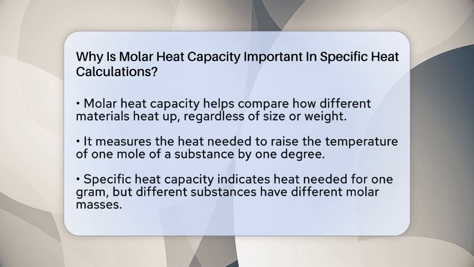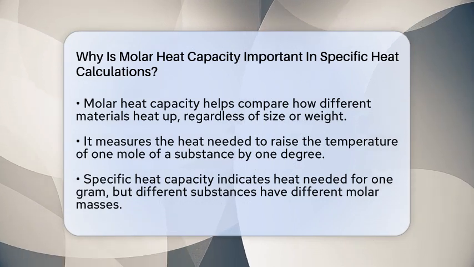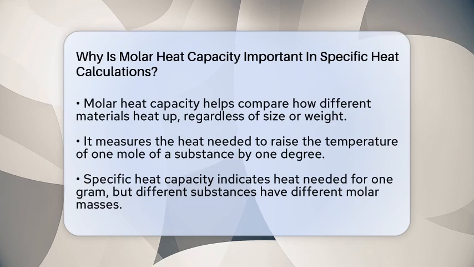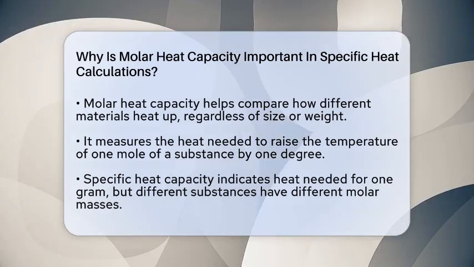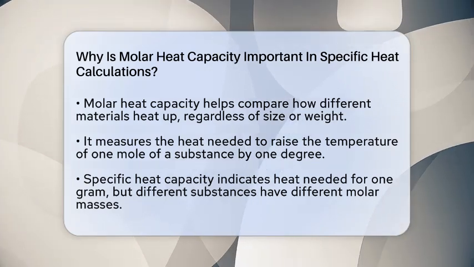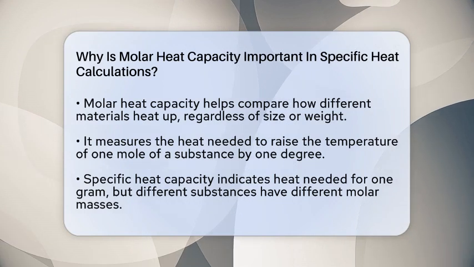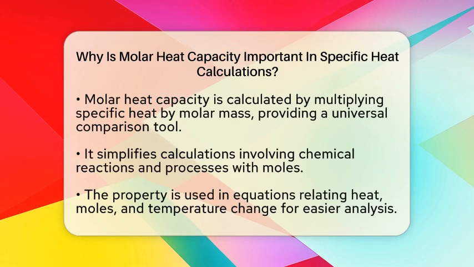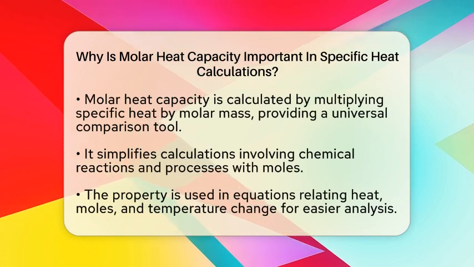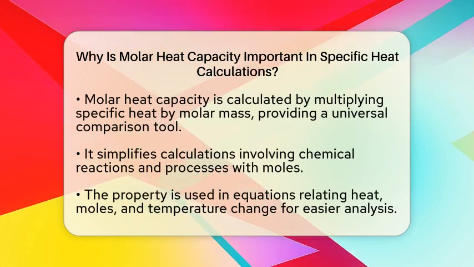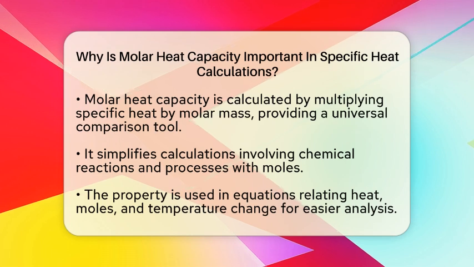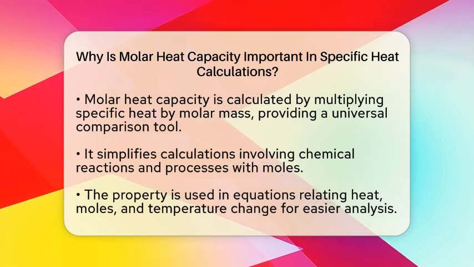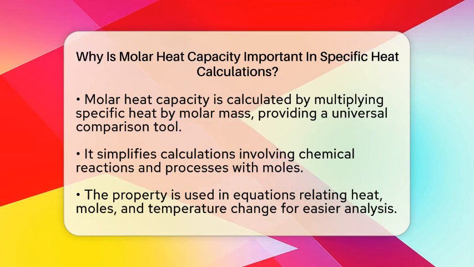Specific heat capacity tells us how much heat is needed to warm up 1 gram of a material by 1 degree. But materials can have very different molar masses, which makes direct comparisons tricky. For example, water and iron have very different masses per mole, so their specific heats alone don't tell the full story. Molar heat capacity takes the specific heat and multiplies it by the molar mass of the substance.